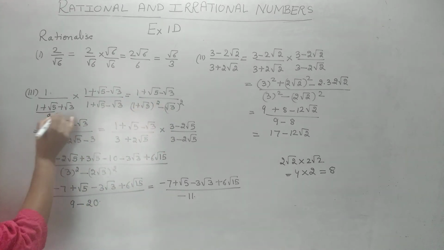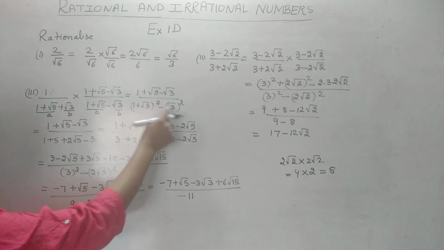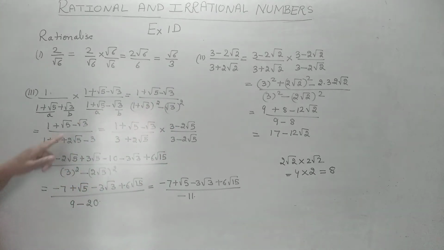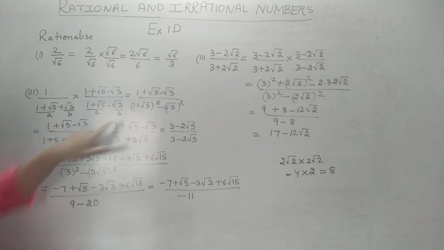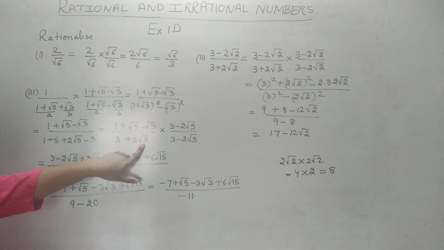This is a and this is b. So this is a, this is b. It will be a square minus b square. Now again we are left with root in the denominator. When we solved it, how did we solve it? a square plus b square plus 2ab. We are again left with root in the denominator. So that means we again have to rationalize it.